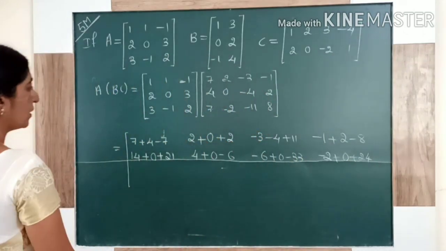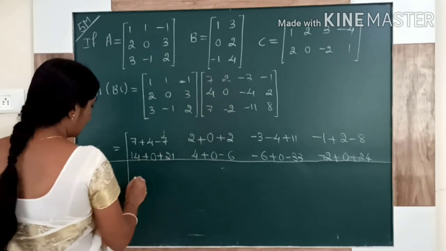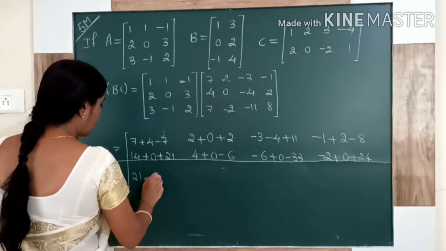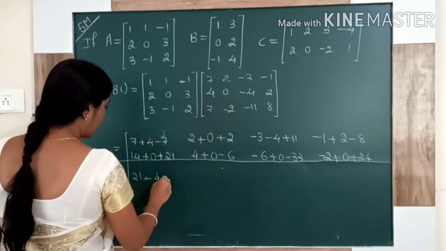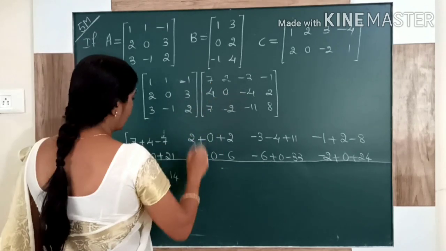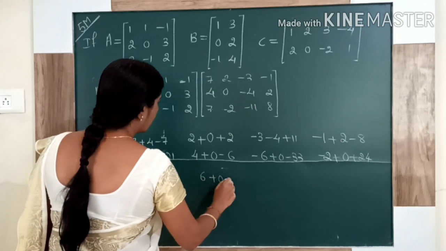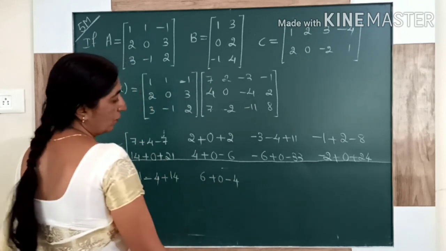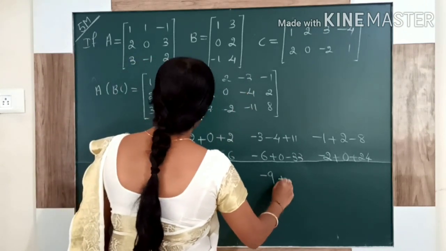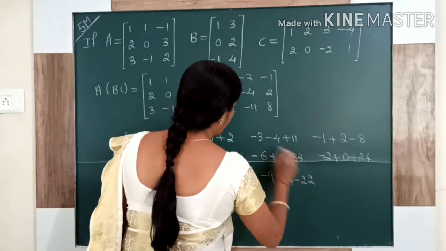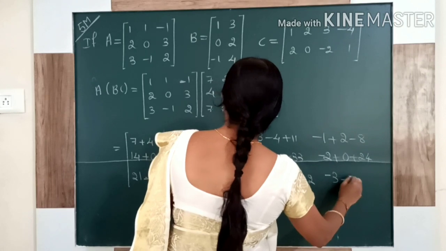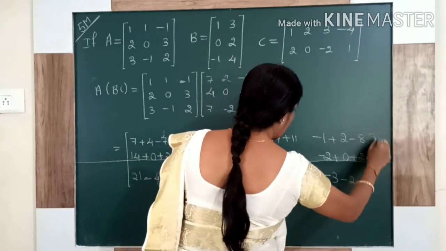After that, what you are doing? Third row with first column, 3 into 7 plus minus 1 into 4 is minus 4. Then 2 into 7 is what? 14. Leave some place. Third row with second column, 6 plus 0 minus 4. I hope all of you are getting. Third row with third column, minus 9 plus 4 minus 22. Then third row with fourth column, minus 3 minus 2 plus 16.